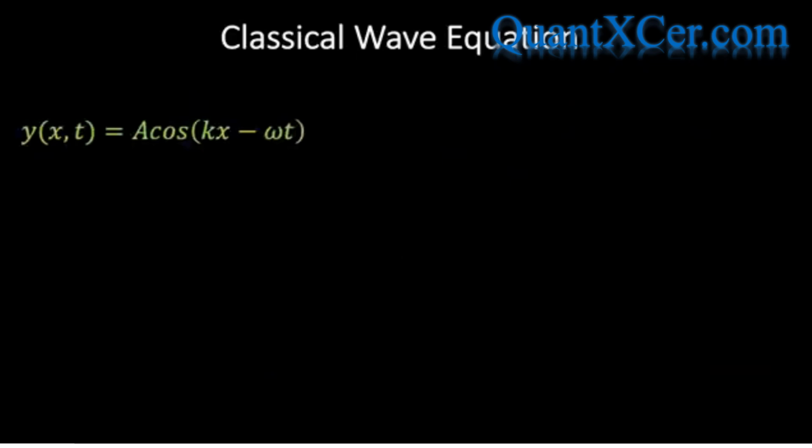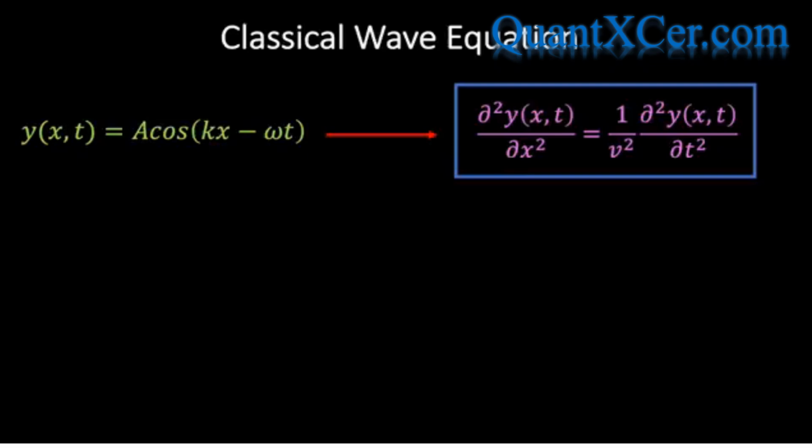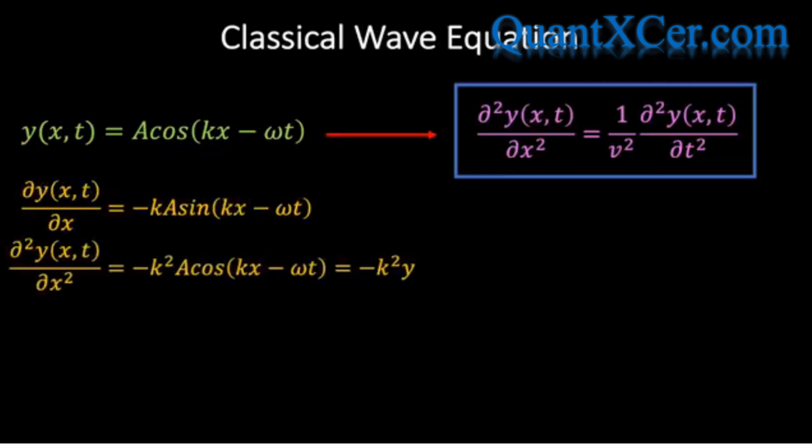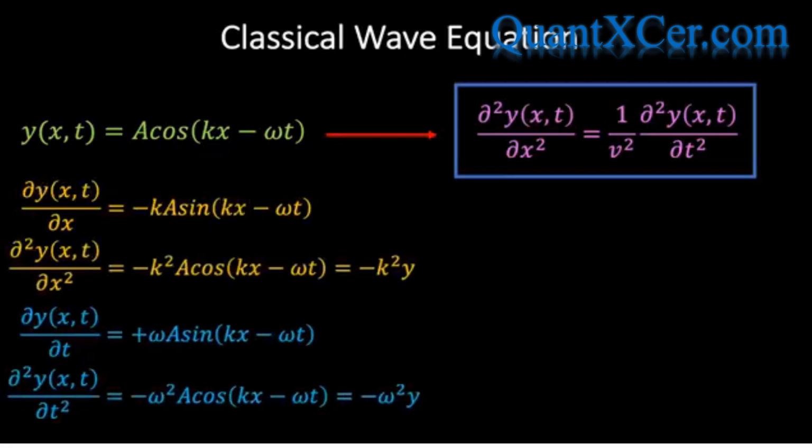Now, this displacement function is a solution to a general wave equation which takes the following form. It's worth noting that this equation involves partial derivatives, which are represented by the curly d symbol. In the wave equation, the displacement function y is a function of two variables, x and t, and so it's appropriate to use the partial derivative symbol when differentiating with respect to one of the variables. We can confirm that the cosine wave function is indeed a solution to this wave equation by substituting it into the equation. If we take the first and second derivative of the wave displacement relation with respect to time and space, we get the following relations.